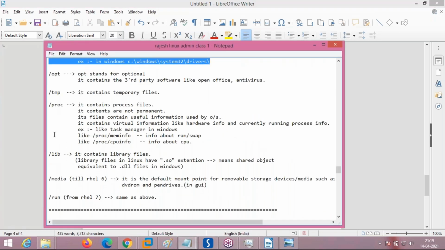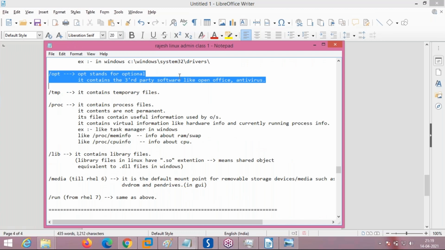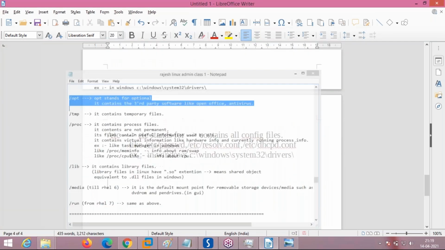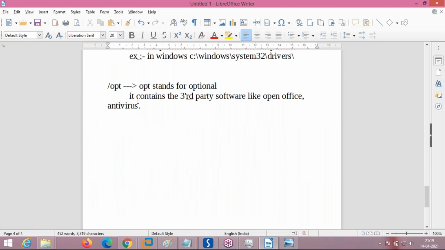Now we have opt, and next we will see proc. What is opt? opt stands for optional. It contains third-party software installation location. If you are installing MS Office in Windows, it goes to Program Files. But here, if you are installing third-party software, big software like antivirus or OpenOffice, these are by default placed in opt, the optional directory.